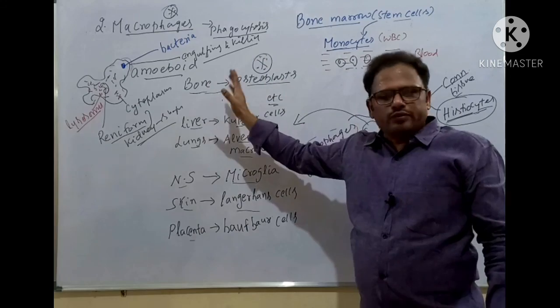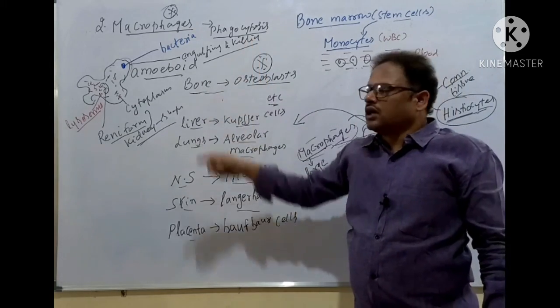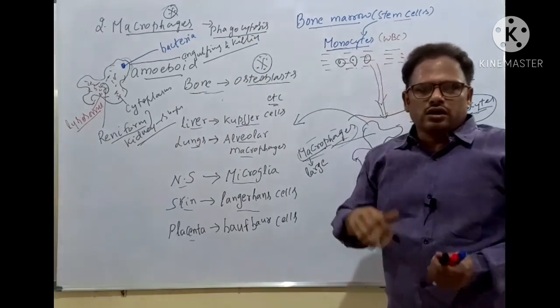The first one is called fibroblast. The second one is called macrophage. The rest of the cells will be discussed in the next lecture.